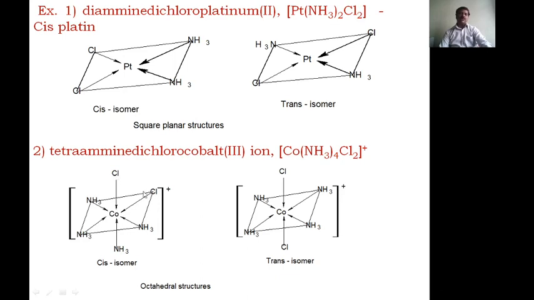These groups are on the same side. One will be in the square plane and another one is above the plane. And in the trans form, they are in exactly opposite directions, on the opposite sides. Therefore, it is a trans isomer. This is the cis form and this is called the trans form.